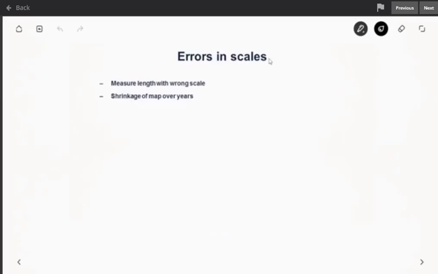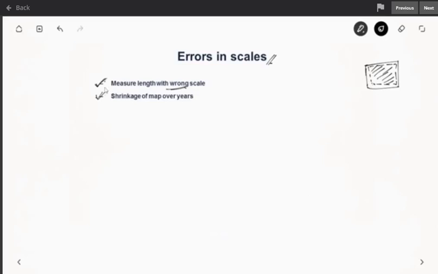So when we scale it up or scale it down, we should be very careful. If we make some mistake, it will affect a lot of things in the field also. So the common errors which surveyors face are, sometimes the one who is using the map or plan will measure the length with a wrong scale than what is given in the plan. And another is shrinkage of map over the years. So if you have a map which was set out very long ago, over the years this paper might start shrinking. So the scale in the map will be different because the map has shrunk now. So that has to be accounted for. So these are the common errors.